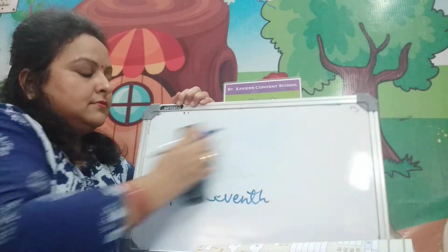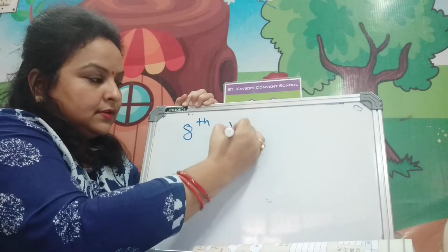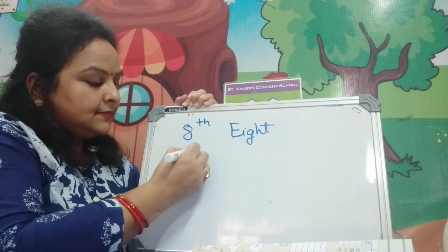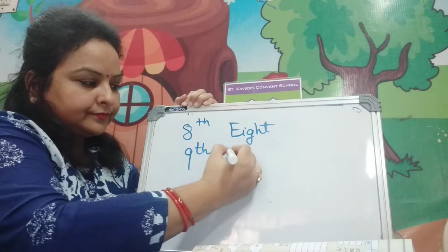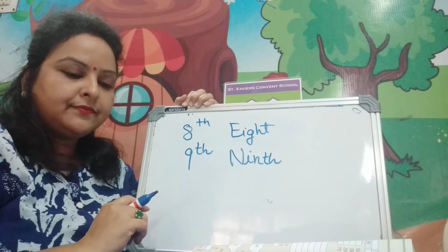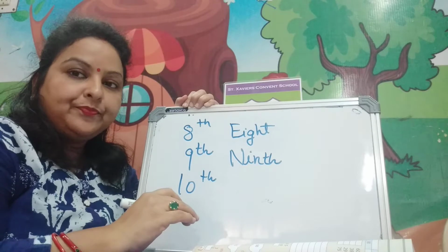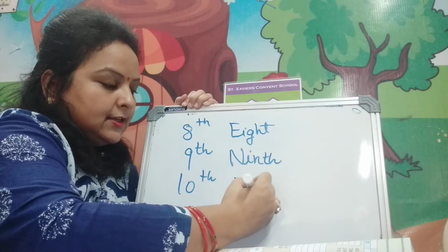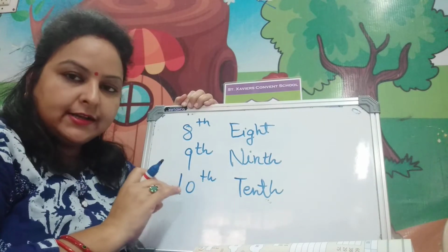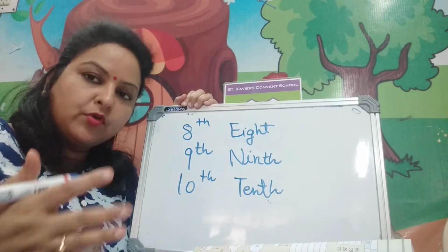After 7, 8th, EIGHTH, 8th. After 8, 9th, NINTH, 9th. And 10th, and we will write the spelling TENTH, 10th. In your syllabus, ordinals are up to 10th. In the further classes you will read more ordinals.